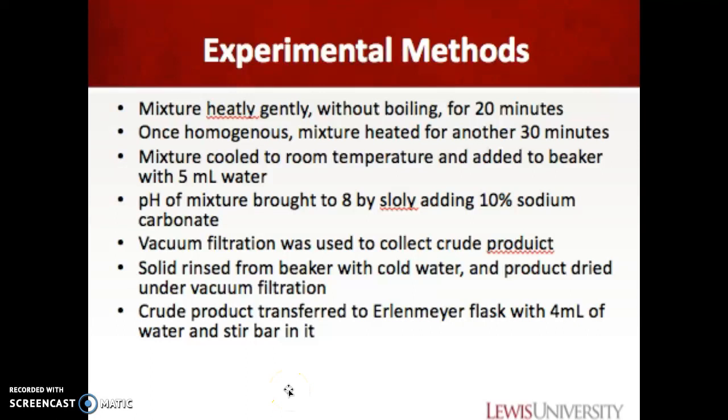Then 10% sodium carbonate was added to bring the pH of the mixture to 8, neutralizing the sulfuric acid in the mixture. Vacuum filtration was used to collect the crude product, and while still in the filter, the solid was rinsed with cold water and further dried using vacuum filtration.